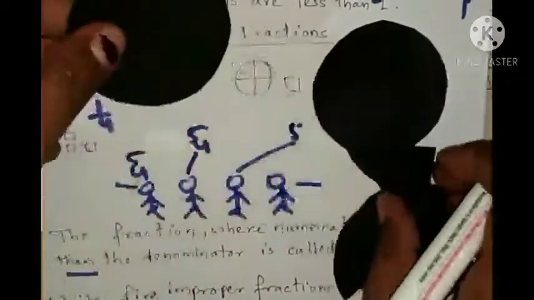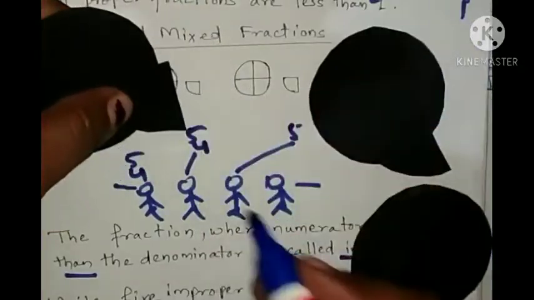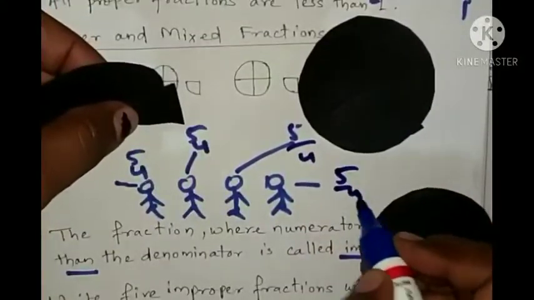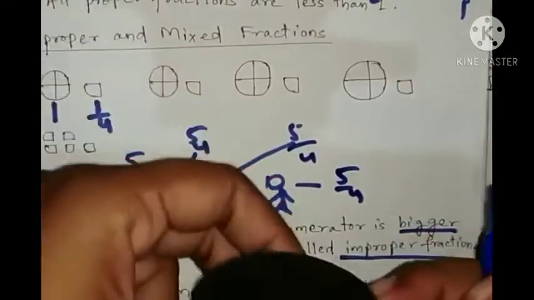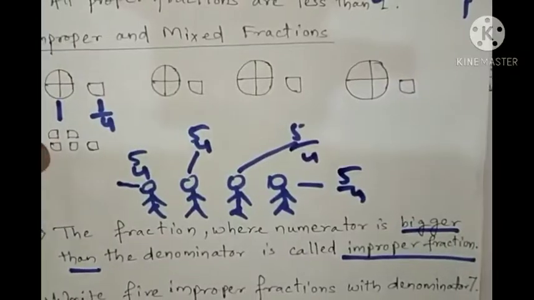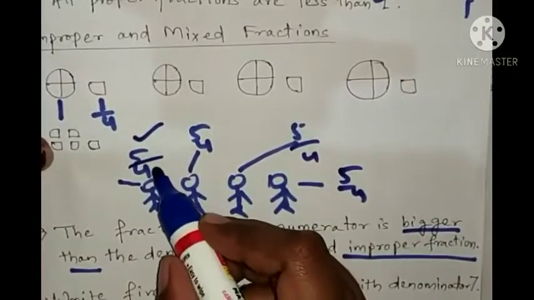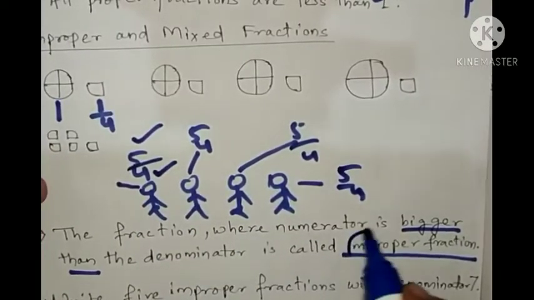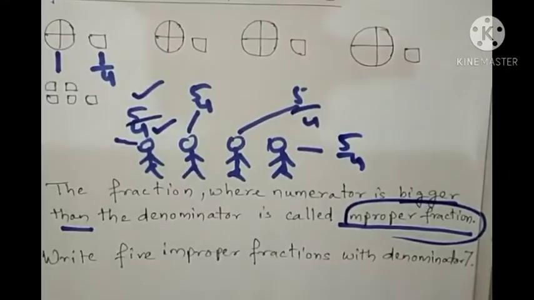So this is also 5/4, this is also 5/4, this is also 5/4, and this is also 5/4. So like that we can distribute the roti. And what you got? Here the numerator is greater than the denominator, and this is your improper fraction. So this is about improper fraction.